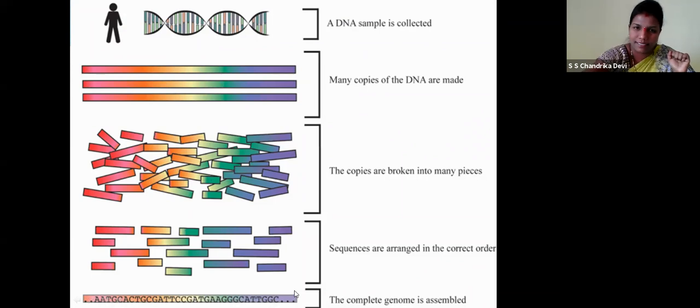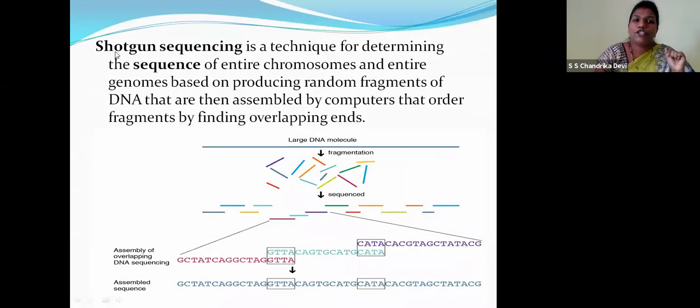How does it occur? Let's see. So first is shotgun sequencing, children. It is a technique for determining the sequence of an entire chromosome. So a large DNA molecule is taken and broken down at random points, that is random selection, children. So you can see, children, these are the sequenced genomes. So assembling of overlapping DNA sequences. You can see, children, there is overlapping. So this overlapping is cut off and assembled sequences are made. This is shotgun sequencing, right, children?